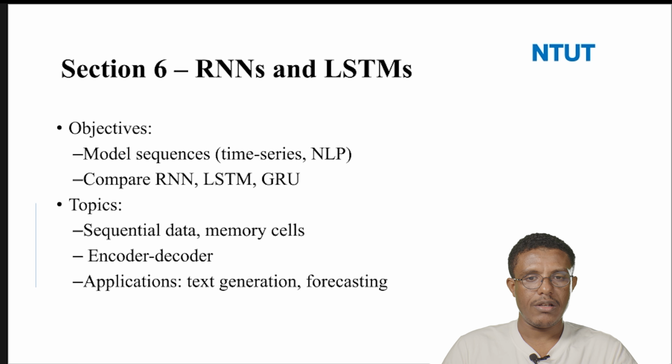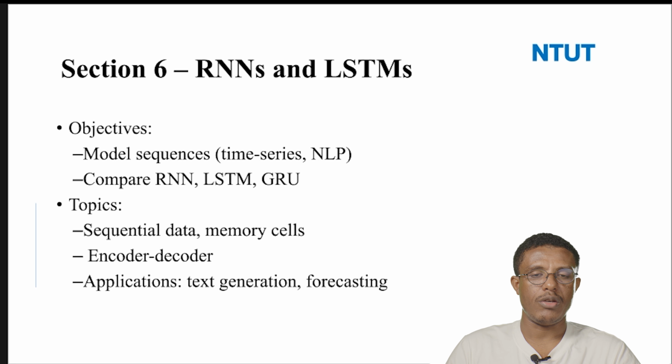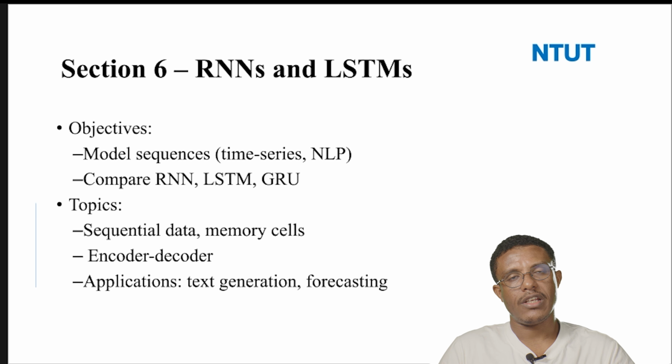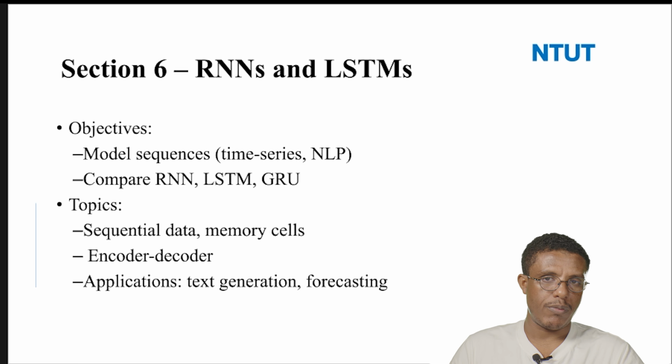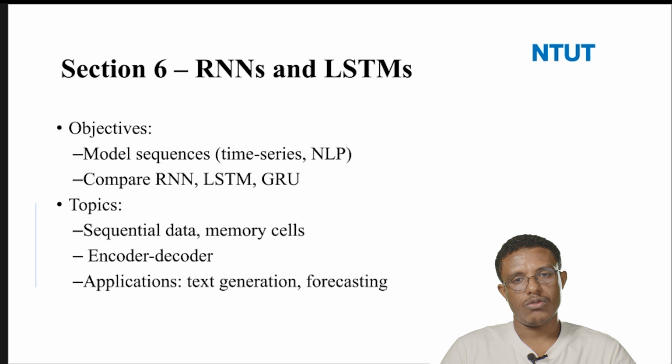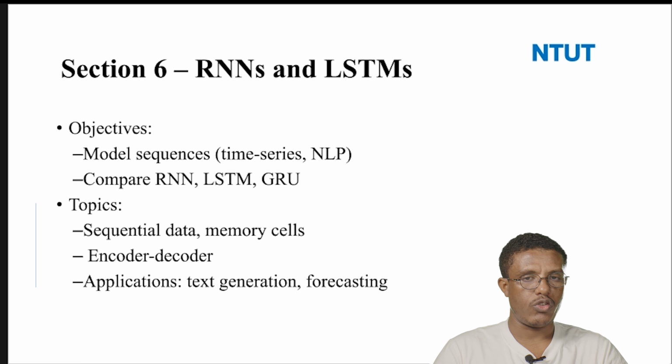There are encoders and decoders, and different applications of RNN, LSTM, and GRU, like text generation, forecasting, and prediction. These are some applications of RNN and LSTM for time series data. We'll see this in section 6.